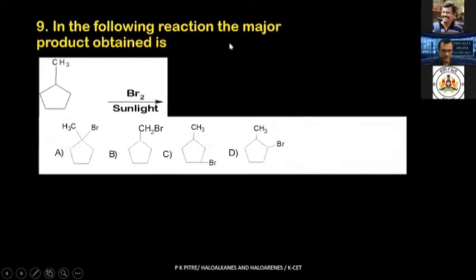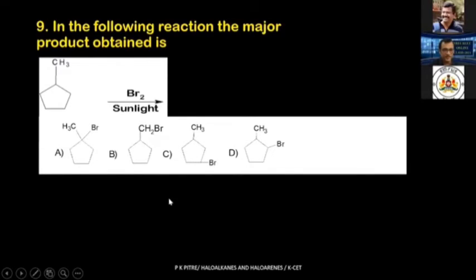In the following reaction, the major product obtained is asked. Now you may say, where have you come across this particular reaction, sir? I mean, you will have learned this reaction. This is free radical halogenation. Don't forget, this is free radical halogenation. You learned it with chlorine; I've given it with bromine here.